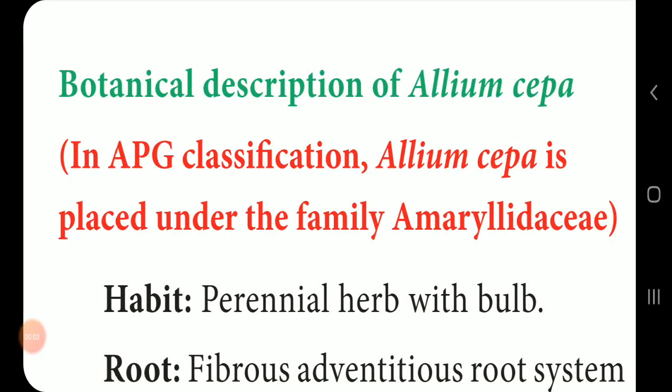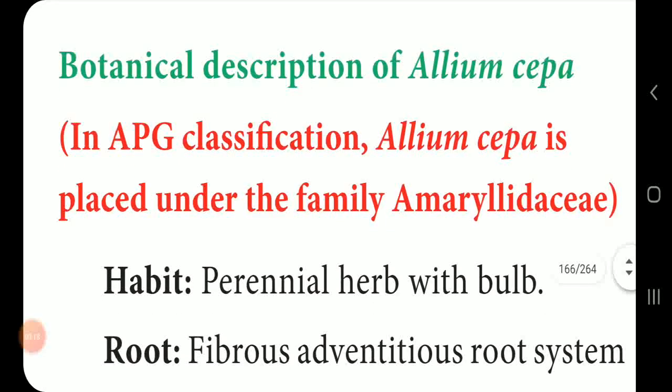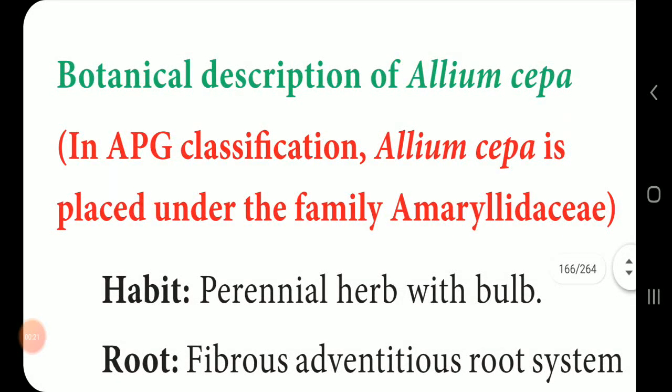Next, you will learn the botanical description of Allium cepa, that is the onion. According to the APG system of classification, Allium cepa is kept under the family Amaryllidaceae. I once again repeat, according to the APG system, Allium cepa is kept under Amaryllidaceae.